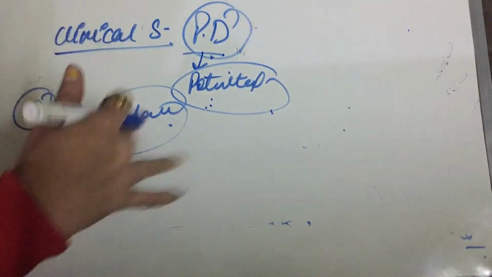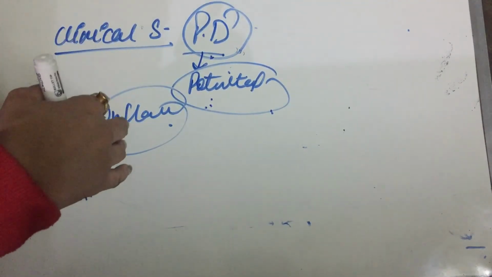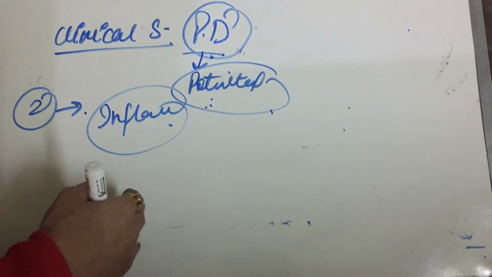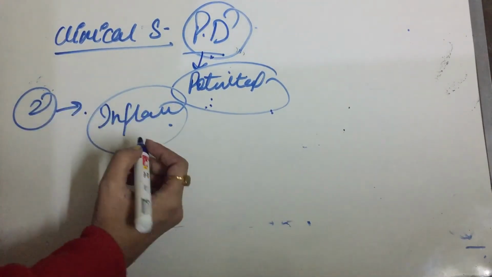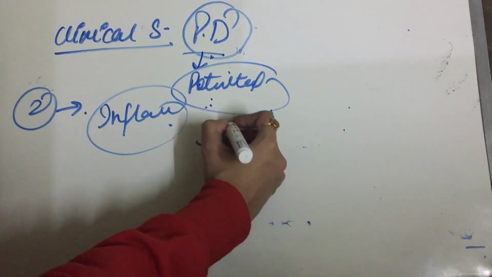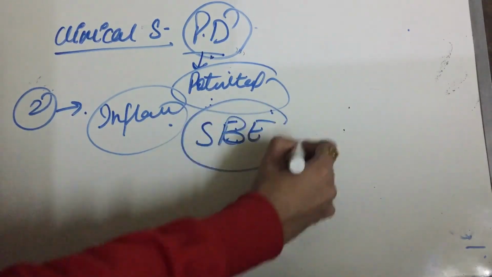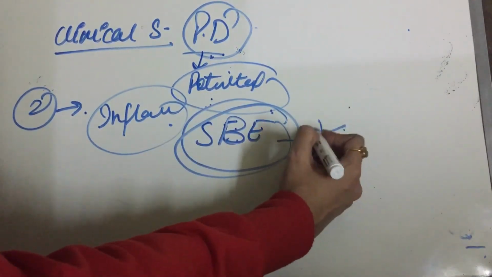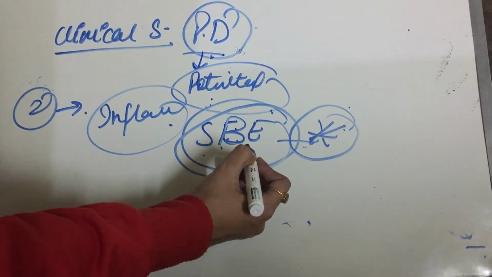So if a patient is immunocompromised or has any other disease, it can lead to severe infection or subacute bacterial endocarditis. This is important.